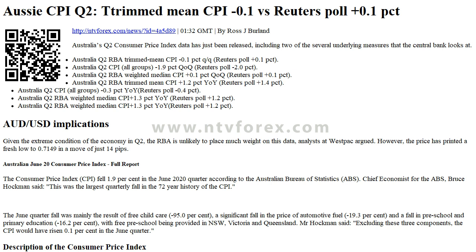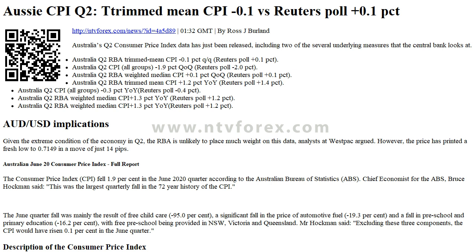AUD/USD implications. Given the extreme condition of the economy in Q2, the RBA is unlikely to place much weight on this data, analysts at Westpac argued. However, the price has printed a fresh low to 0.7149 in a move of just 14 pips.